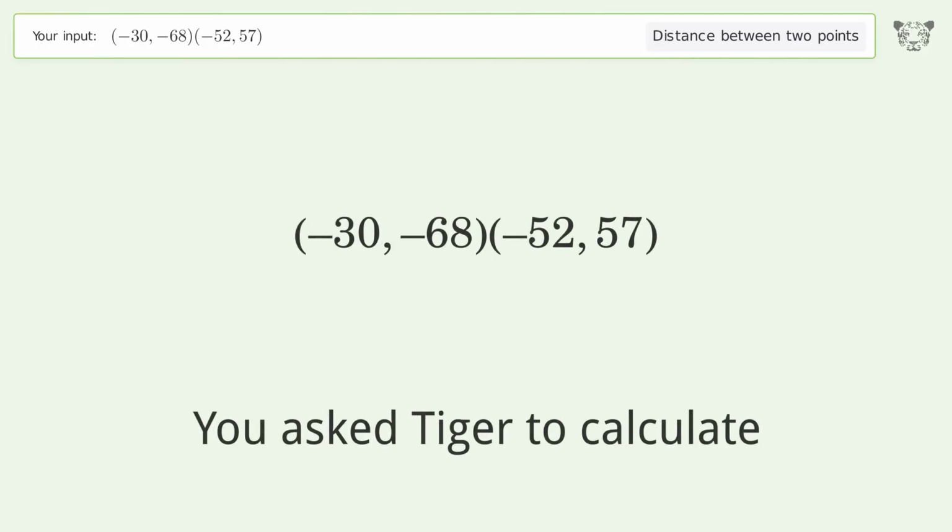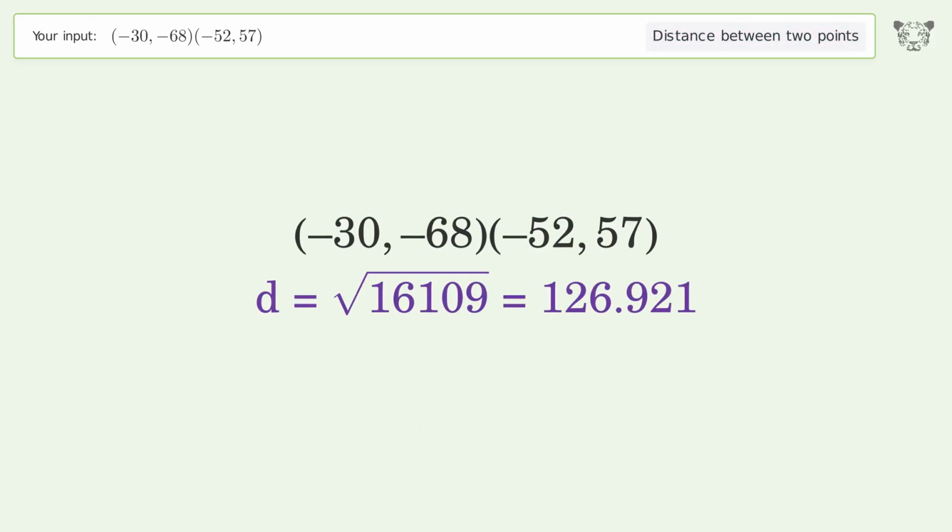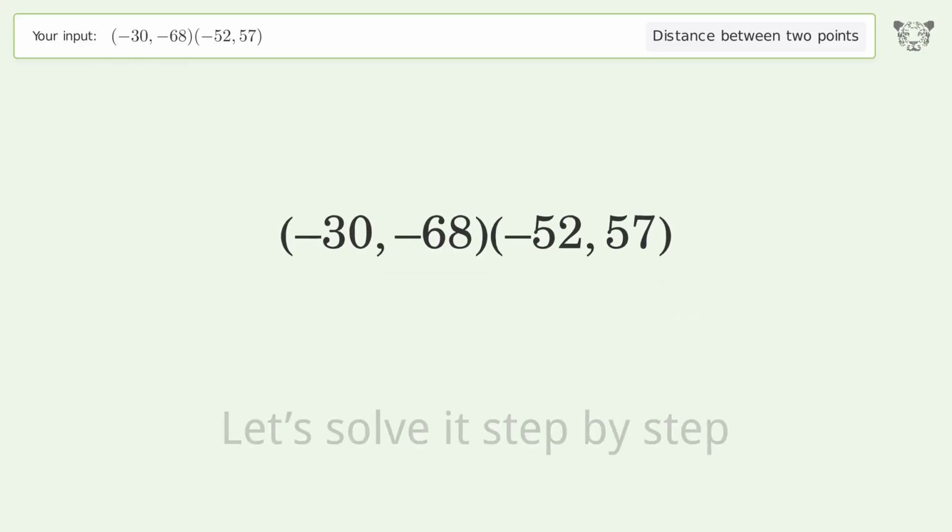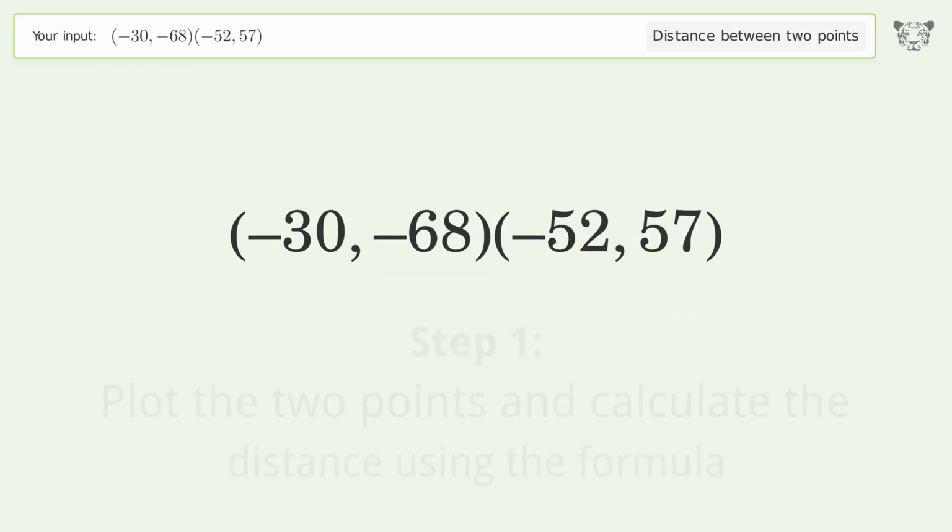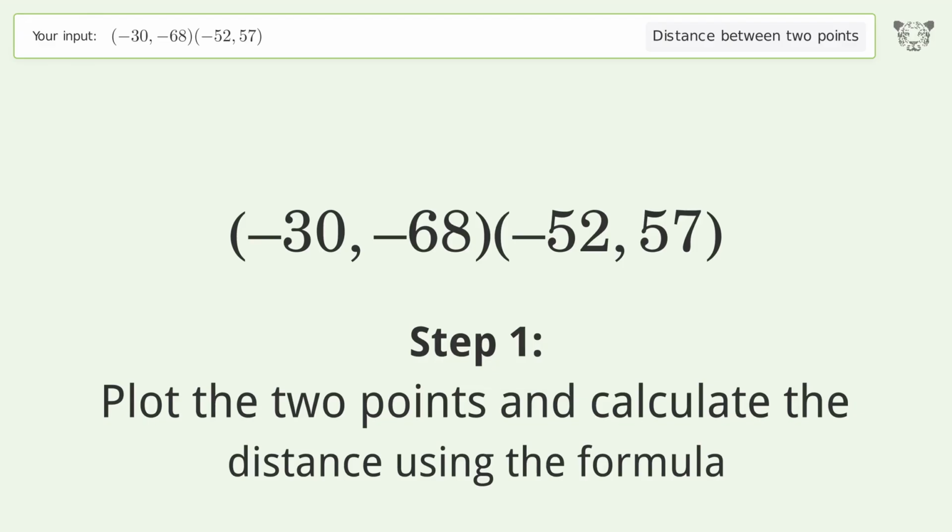You ask Tiger to calculate. This deals with the distance between 2 points. The distance between the 2 points is the square root of 16,109, or 126.921. Let's solve it step by step. Plot the 2 points and calculate the distance using the formula.